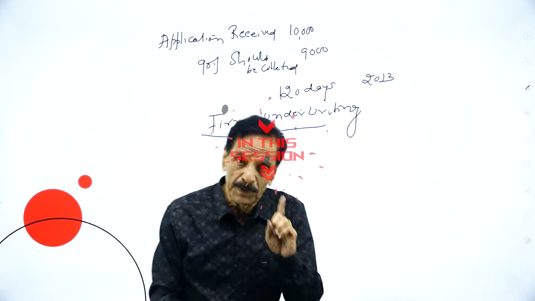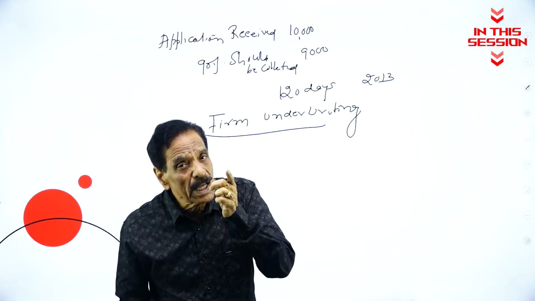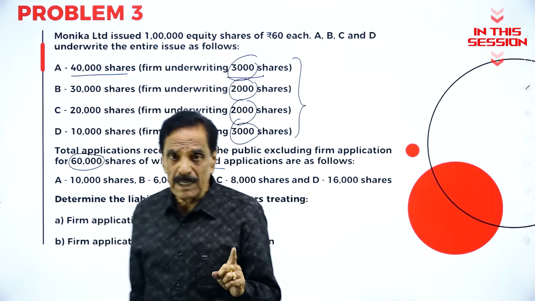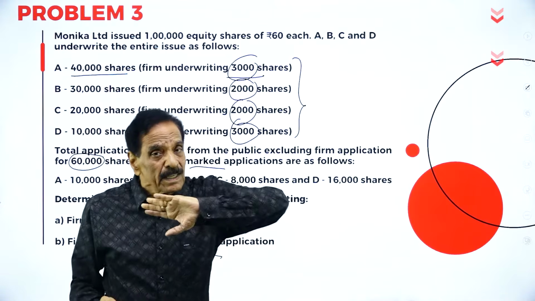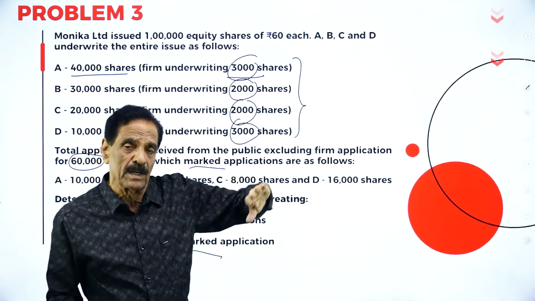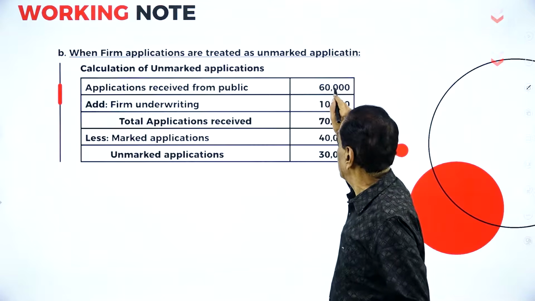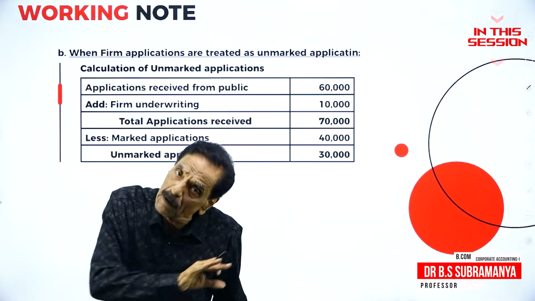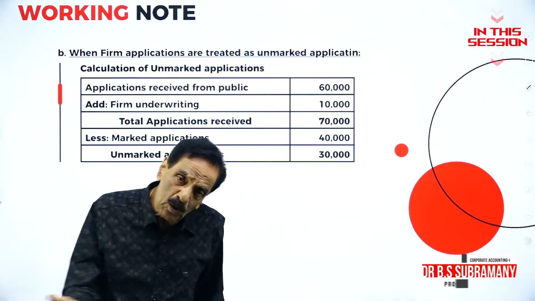Underwriter is a person who agreed to sell the share on behalf of the company. If the firm application is treated as marked application, it is excluding the firm application. When firm application is treated as unmarked application, it means no separate treatment for firm application. It is already included.